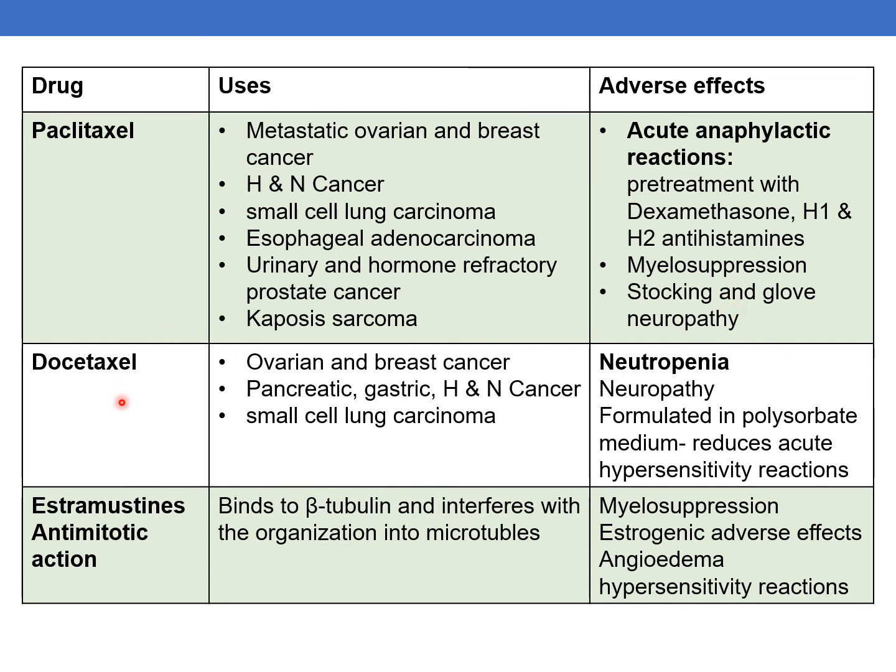The other drug is docetaxel. It is used to treat ovarian and breast cancer, pancreatic, gastric, head and neck cancer, and small cell lung carcinoma. Adverse effects are neutropenia, neuropathy, and it is formulated in polysorbate medium. Whenever docetaxel is formulated in polysorbate medium, this reduces the acute hypersensitivity reactions, which are an unwanted effect.